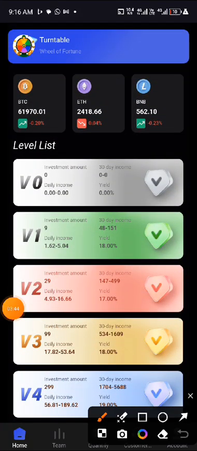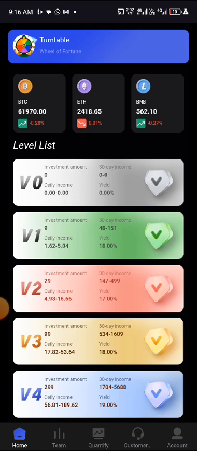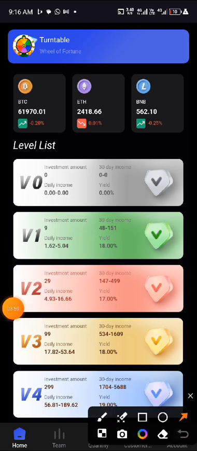See this level 0, there's nothing there. That means you haven't invested anything yet. But in level 1, level 2, level 3, like that going down, if you look here very carefully, you will see a $9 investment. Here you will see $29. Here you see $99. Here you will see $299, like that going down. And if you check their income, you will see 1.62,